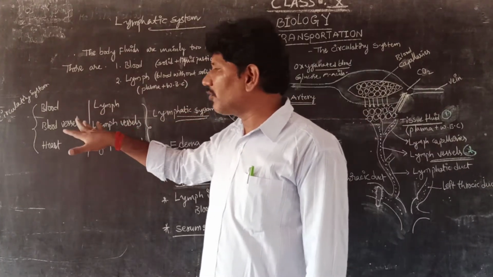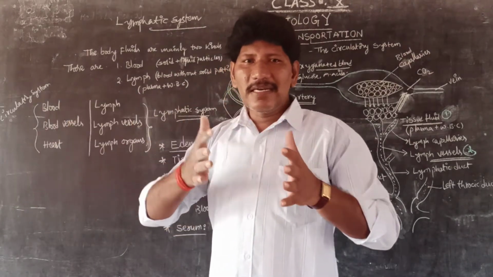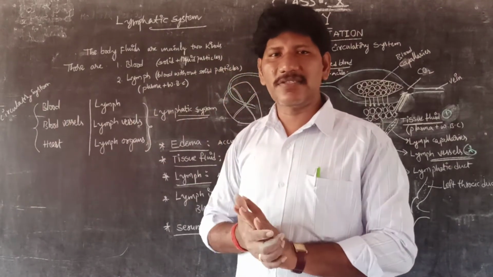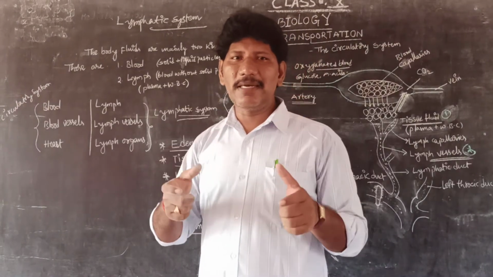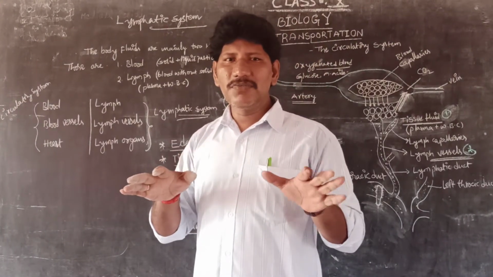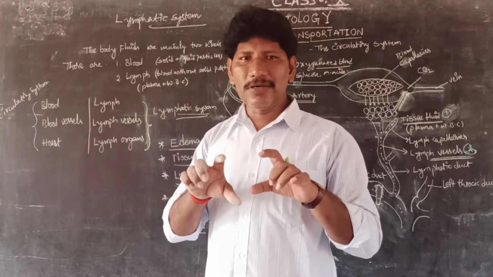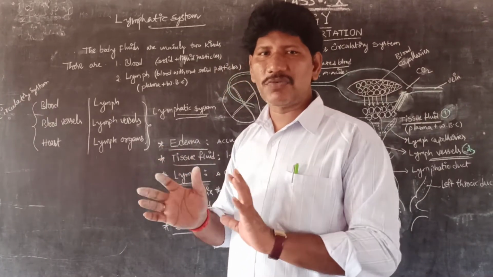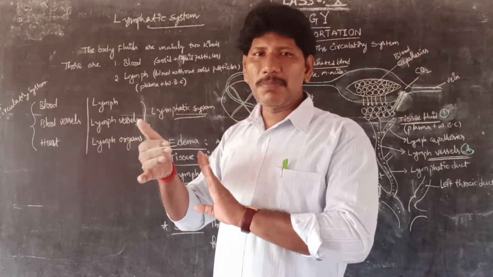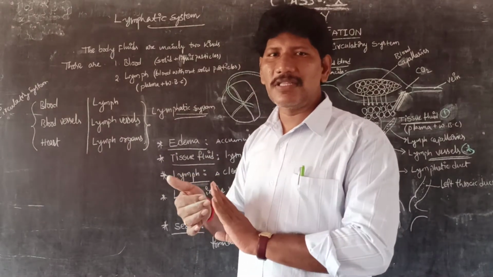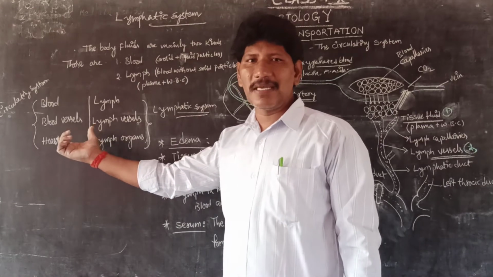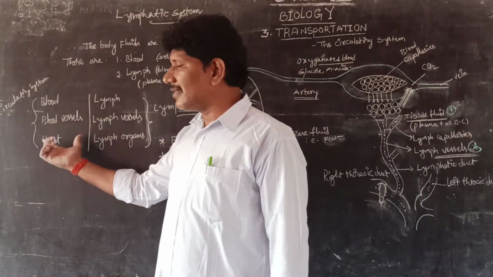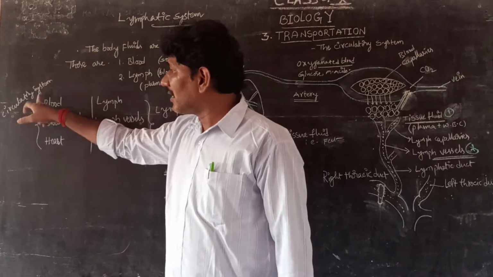Let us first compare the circulatory system and the lymphatic system. For better understanding, we will take a comparison slide between the body fluids usually present in our body, like two systems. The first one is the circulatory system. As a part of the circulatory system, we also have the body fluid system, the lymphatic system. Let us begin the discussion with the circulatory system.